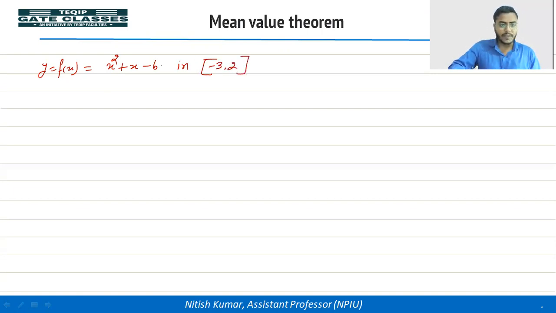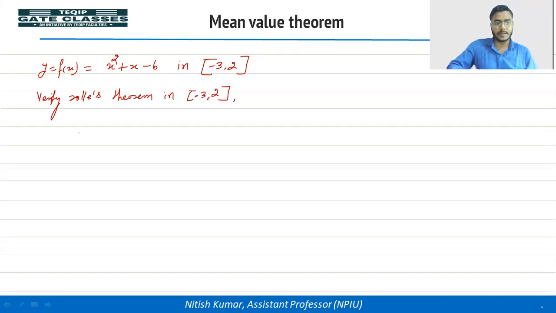Okay, so the question is to verify Rolle's theorem in between. So what is the condition for Rolle's theorem? Just write it first.